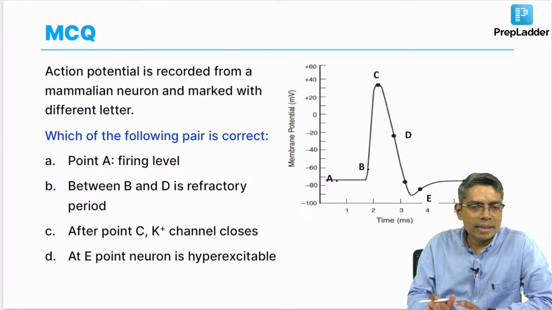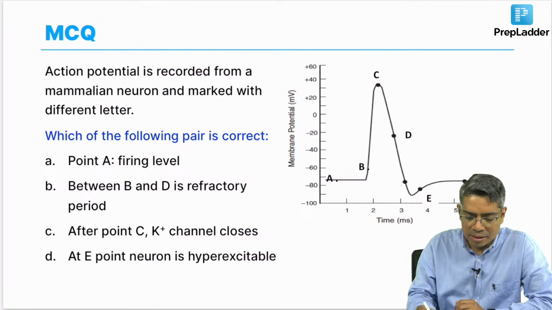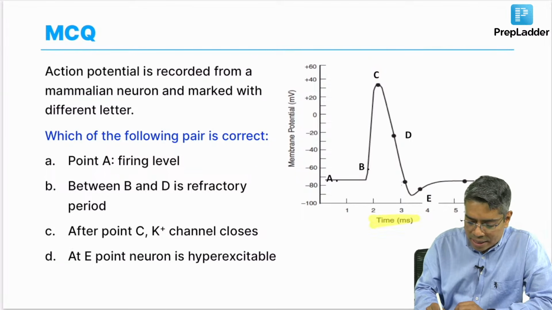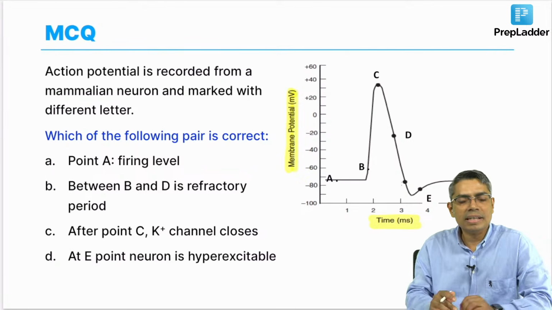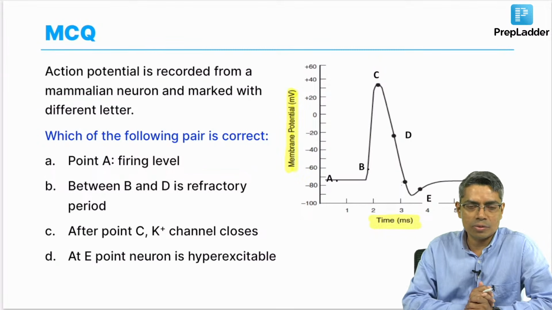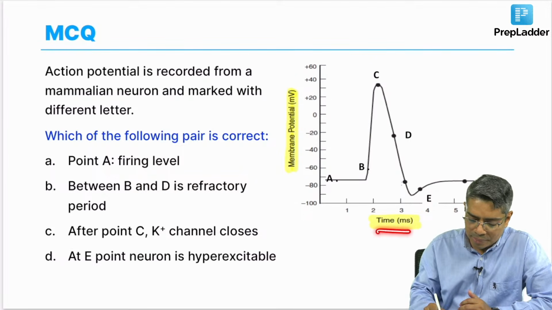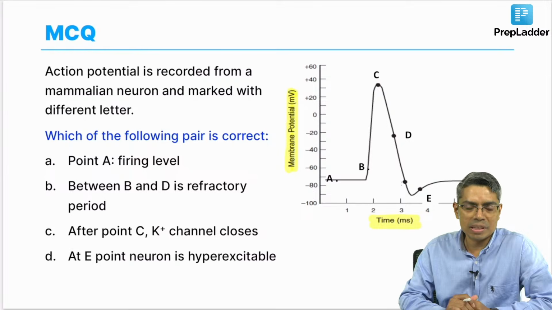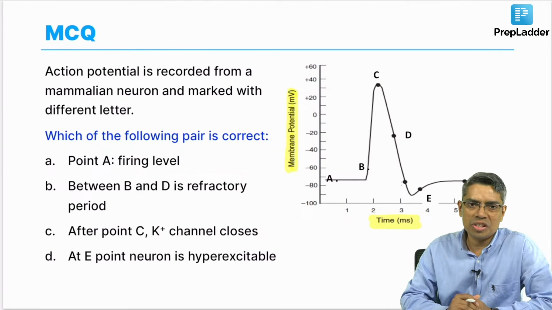Whenever you get this kind of image, the first thing I told you in every class is that you have to look at what is the x axis of the image and what is the y axis. Although you find that this is a typical action potential, look at the x axis and y axis. The x axis here is the time and the y axis is the membrane potential. Membrane potential means the resting membrane potential or the membrane potential which is changing.